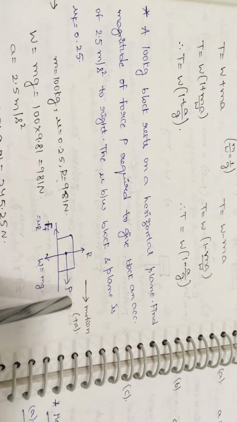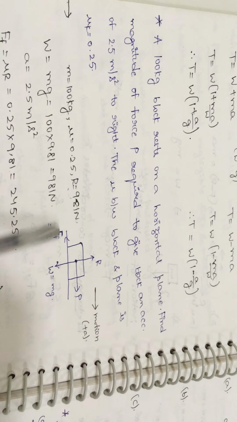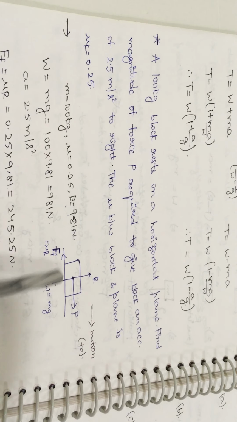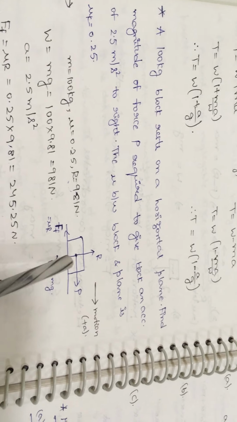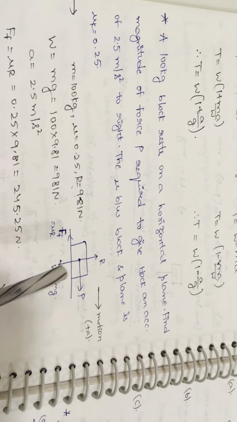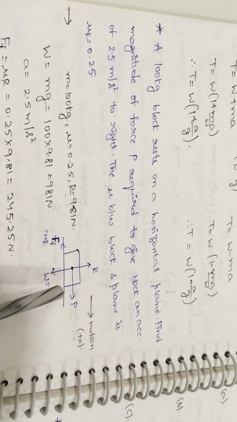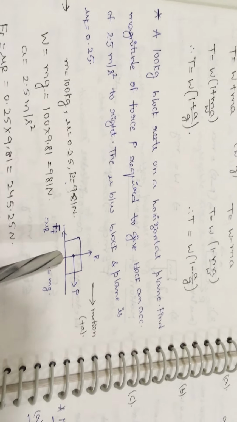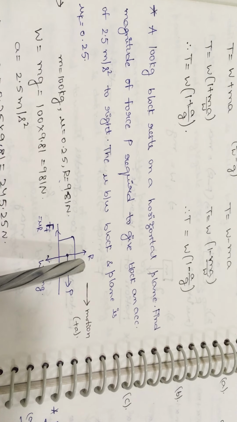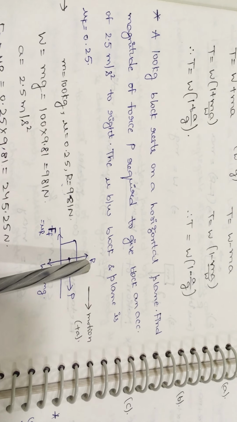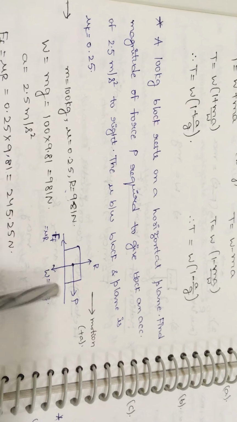So as motion is towards the right side, you will get the frictional resistance force in the opposite direction, that is nothing but towards the left side, as motion and friction always oppose each other, and we all know that weight will act in the downward direction. And here plane is there, here block is there. So we have to draw the free body diagram for this problem. So here plane is acting on the block in the upward direction. So according to that free body diagram procedure, you will get the reaction force in the upward direction. Now this body is in the equilibrium condition.